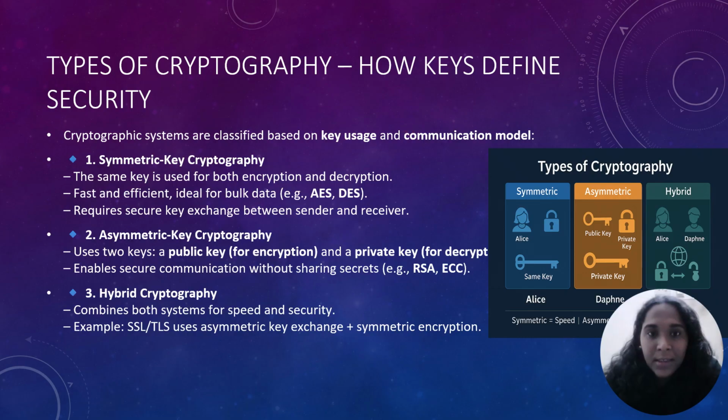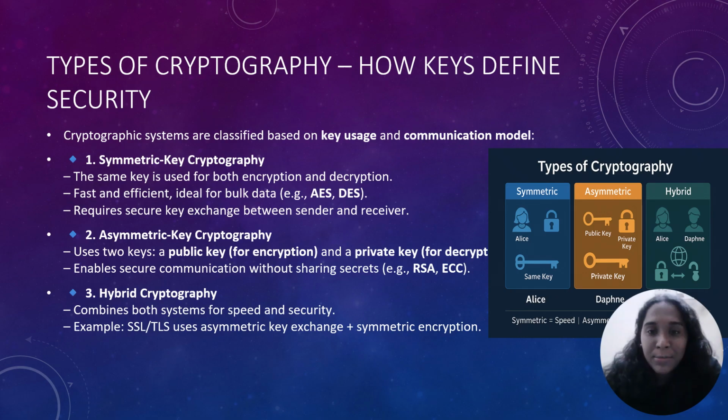Types of cryptography. Cryptography isn't just theory. We use it every day. In the case of symmetric cryptography, imagine Alice and Daphne using the same secret code word to lock and unlock messages. It's fast. That's why apps like WhatsApp or Signal use AES, the Advanced Encryption Standard, a symmetric algorithm, to keep your chats private. However, the major challenge here is that both must already share the same secret key.